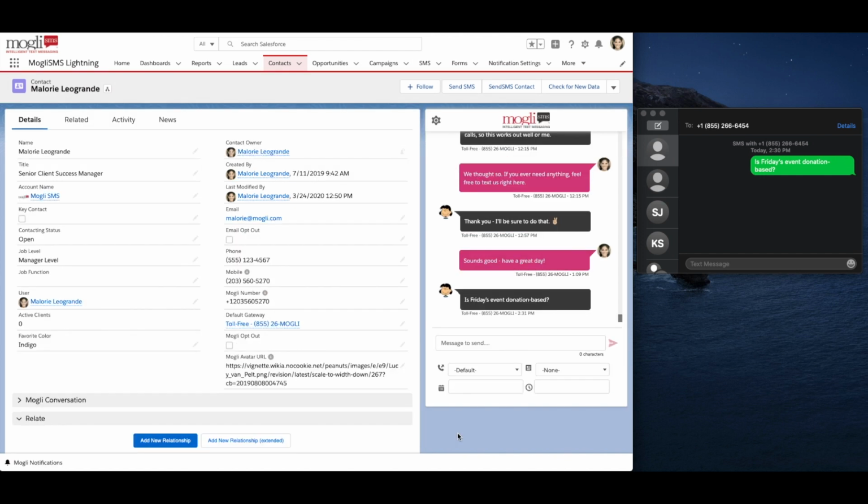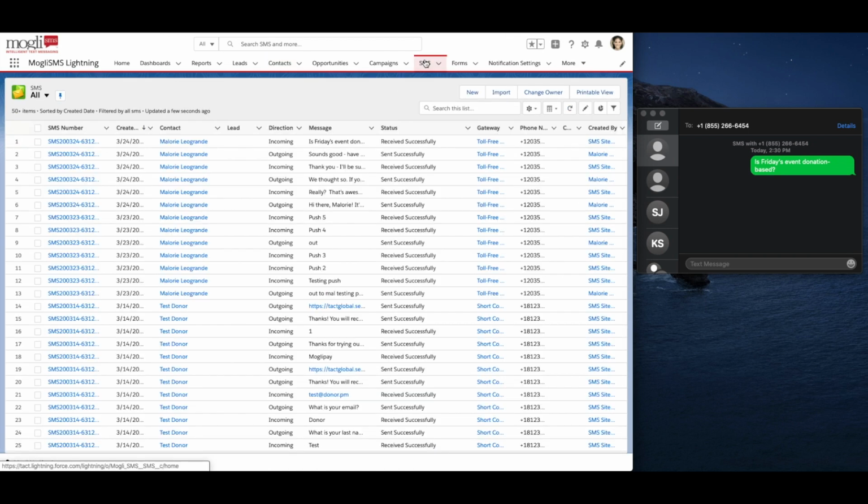Where can you find records of your org-wide SMS history? Easy. Check out the SMS tab. Here, you'll find all incoming, outgoing, and scheduled text in the All list view. Feel free to create other list views for certain users or other use cases.